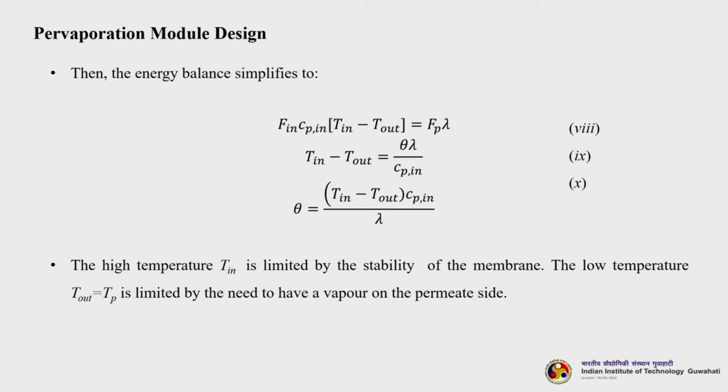So, we can rewrite it by taking Cpin to that side. F in and F out actually get cancelled. So, it is theta into Tin minus T out equals theta lambda divided by Cpin, or from here we can calculate theta equals Tin minus T out into Cpin by lambda. The high temperature Tin is limited by the stability of the membrane, the low temperature T out equals Tp is limited by the need to have a vapor on the permeate side.